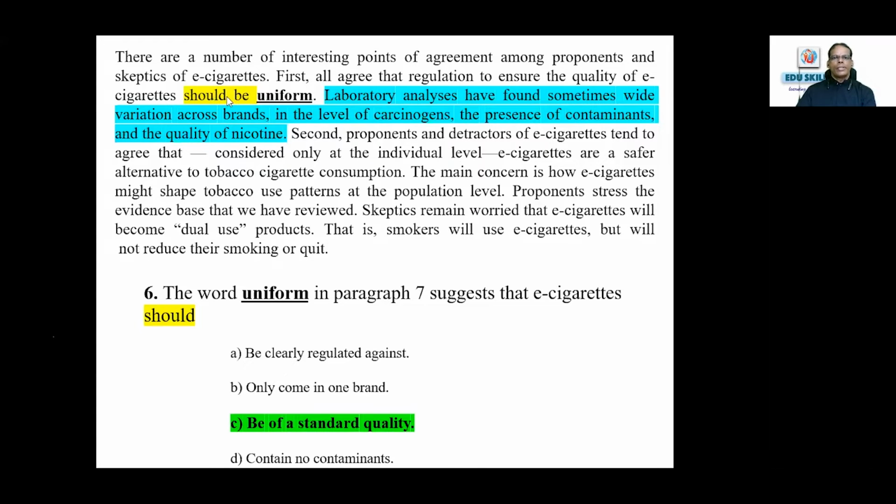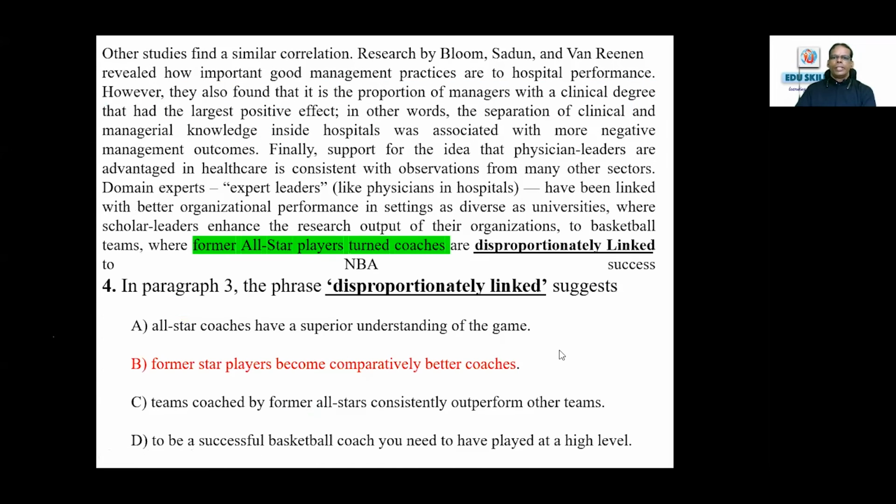That's what I said. If you don't understand here, actually you can understand from here itself. But then if you don't understand, you can just read the next sentence that says there should be of standard quality, because it speaks about contaminants and quality of nicotine, means low quality of nicotine. So those are the aspects we have to concentrate on. I think even to explain this, maybe when you watch the video, if you want, you can practice this.